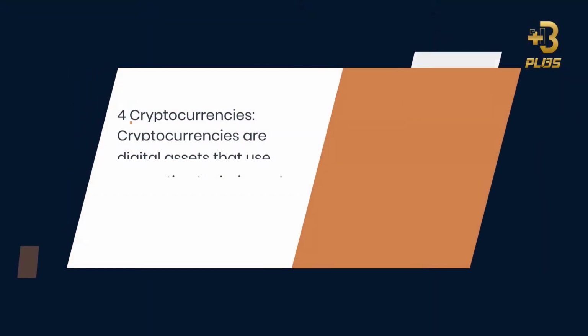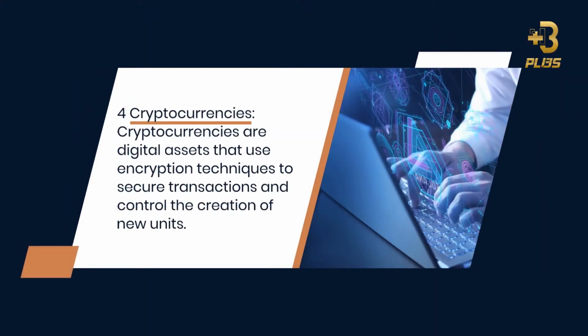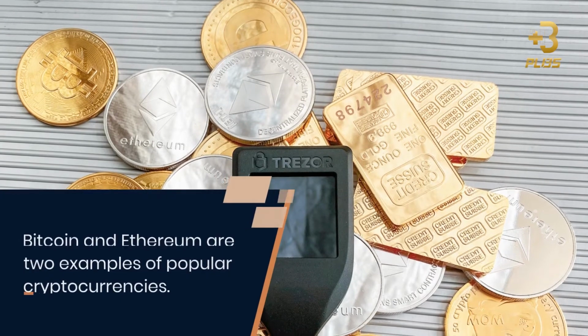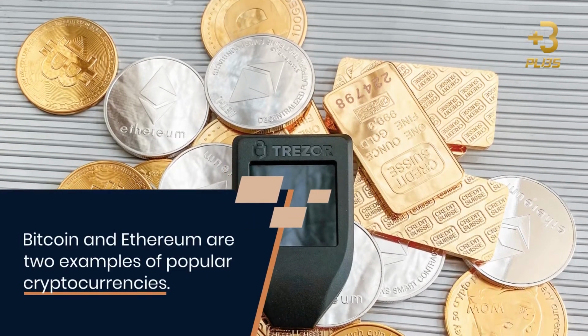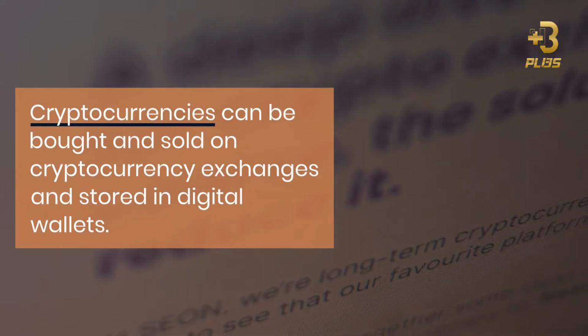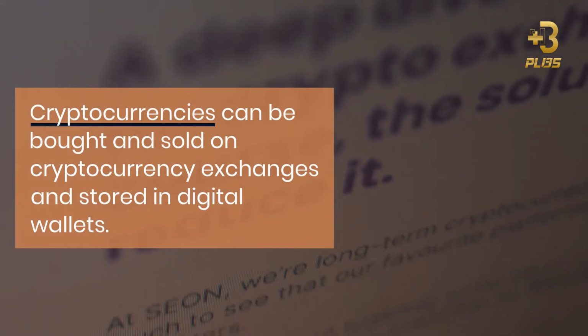4. Cryptocurrencies. Cryptocurrencies are digital assets that use encryption techniques to secure transactions and control the creation of new units. Bitcoin and Ethereum are 2 examples of popular cryptocurrencies. Cryptocurrencies can be bought and sold on cryptocurrency exchanges and stored in digital wallets.